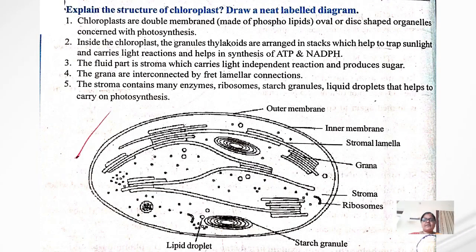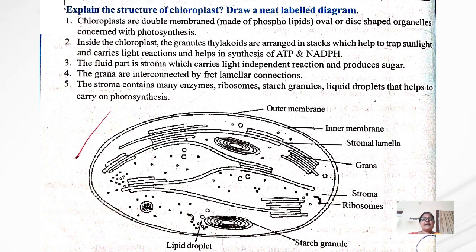The next question I will tell is: what is the structure of the chloroplast? Explain the structure of the chloroplast and draw a neat labeled diagram. The chloroplast is a double membrane made up of phospholipids, an oval or disc shaped organelle, and it is concerned with photosynthesis.